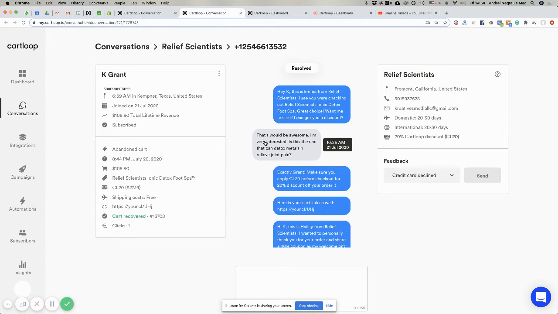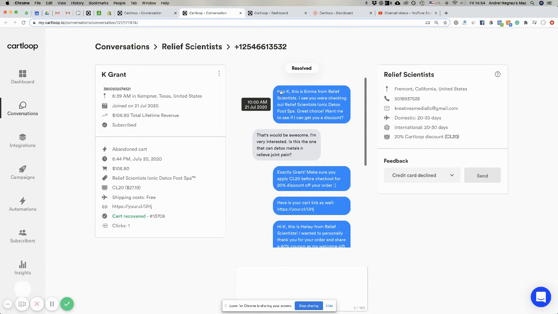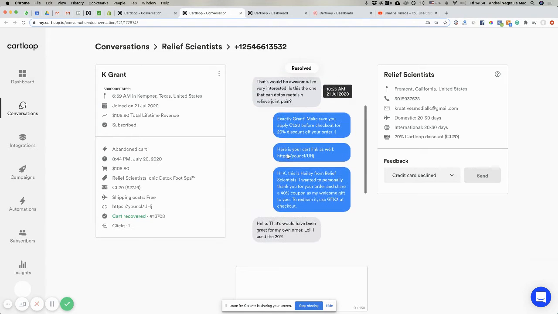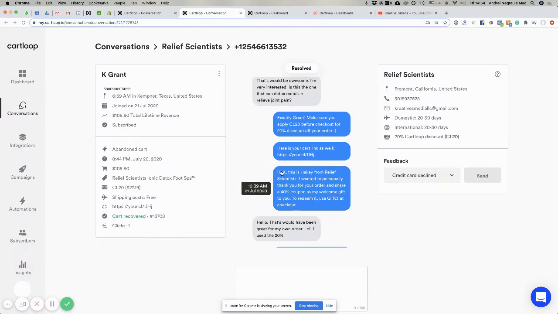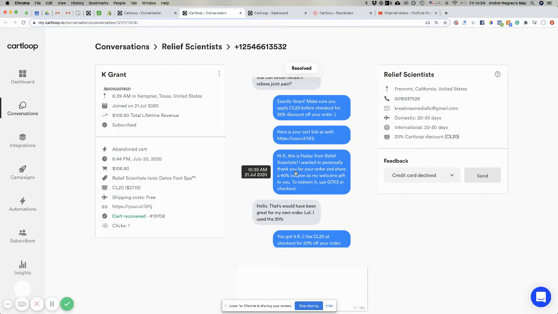So, we managed to convert the user, right? So this is the regular cart abandonment, and then here's the message that we sent after he purchased. Right, so he got the 40%. So he says, "Hey, that would have been great for my own order. LOL. I used the 20% off." So he wanted that 40%, but he used the 20.